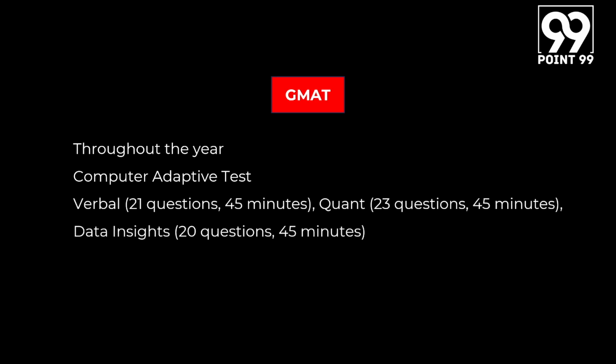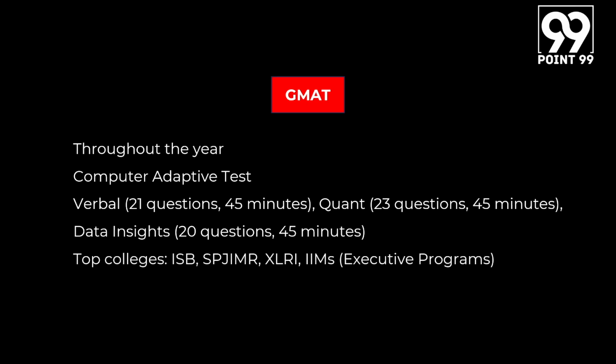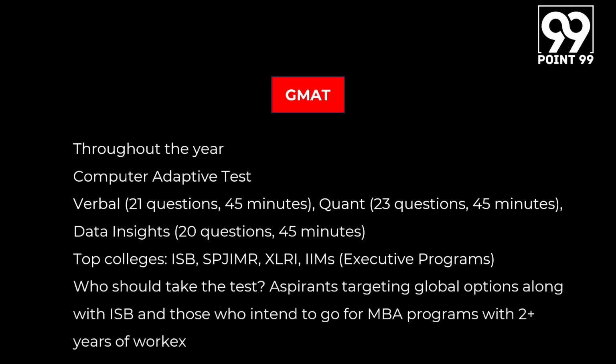There are 3 broad sections into which GMAT is divided. One is the verbal section, which has 21 questions to be attempted in 45 minutes. Quant section, which has 23 questions to be attempted in 45 minutes again, and the data insights section, which again has 20 questions and has to be attempted in 45 minutes. The top colleges that accept the GMAT include ISB, SPJIMR, XLRI, IIMs for their executive programs, and a lot more global institutes. So who should take the test?